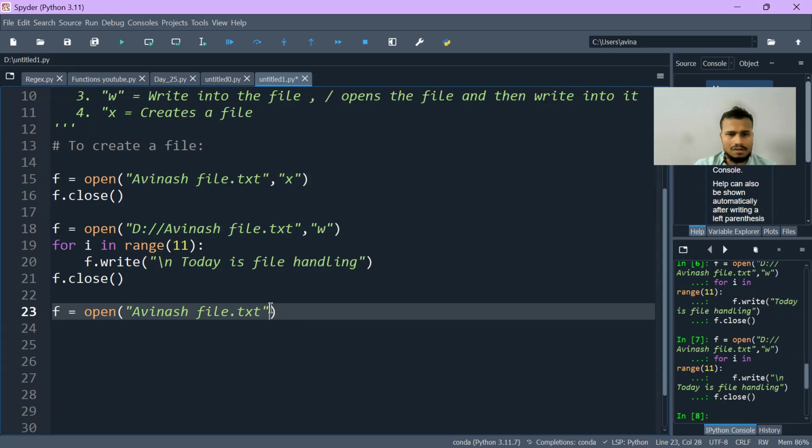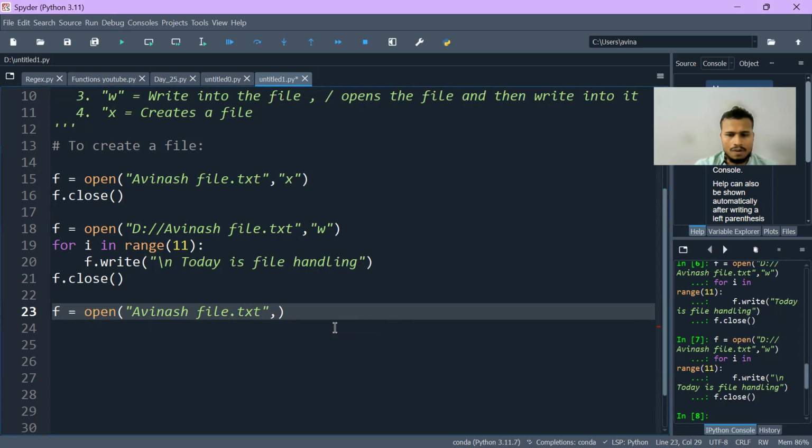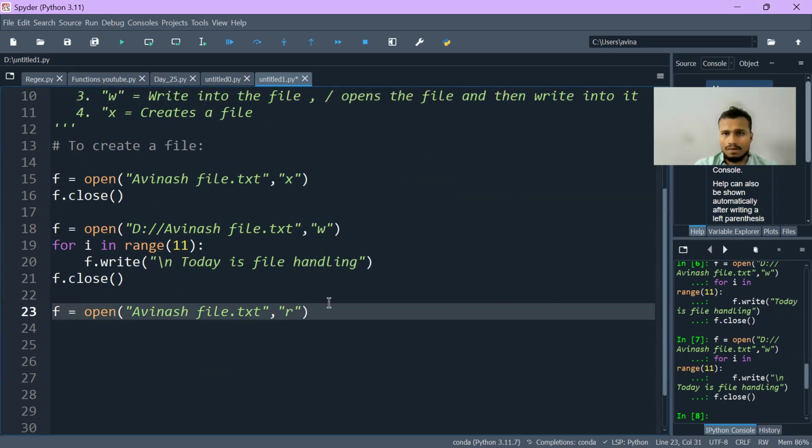You have to open this and read it. So for reading, I will use r here. Why? Because r means reading the file.